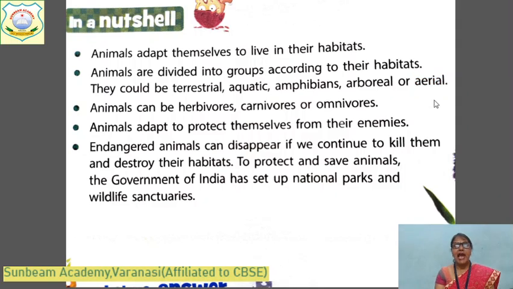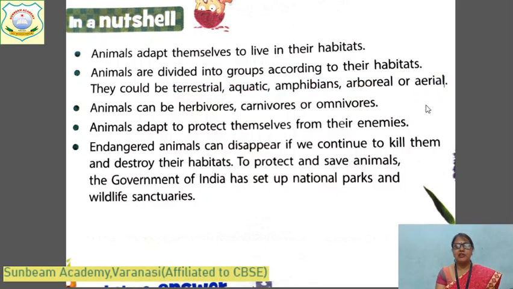Now children, animals can be divided on the basis of the food they eat. They are divided into three groups. Herbivores eat only grass and plant products. Carnivores eat only the flesh of other animals. And the third group is omnivores, who eat both plants and the flesh of other animals. These are the divisions according to their eating habits, and those are the divisions according to their habitat.